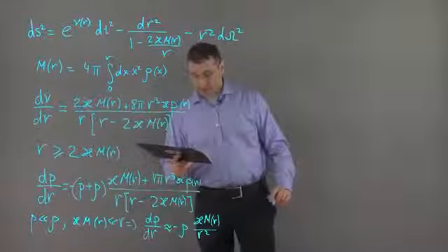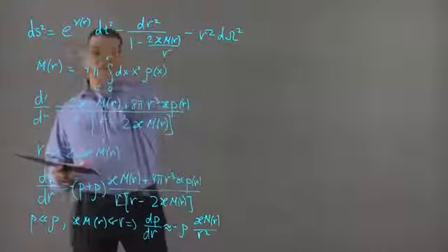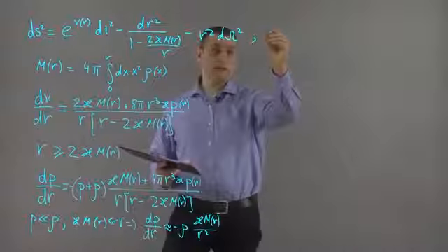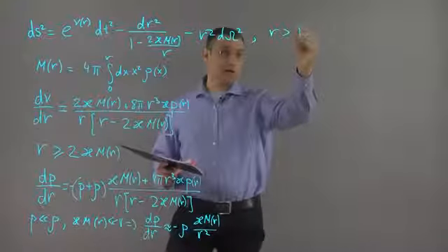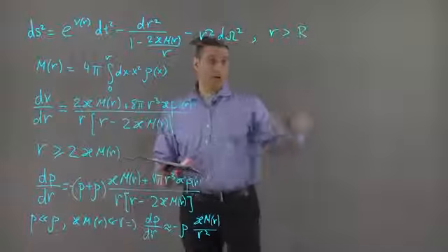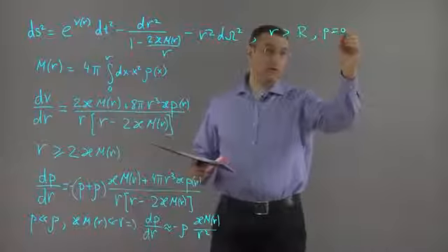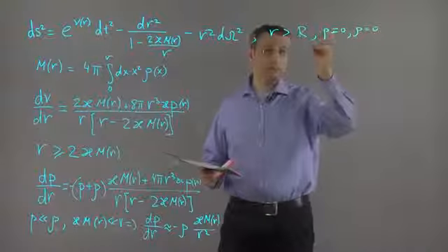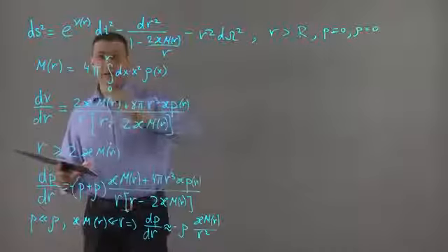Okay, now let me stress a few points about this solution. First of all, when r is greater than big R, the radius of the star, where p is equal to 0 and ρ is equal to 0, this just reduces to the Schwarzschild part of the metric.